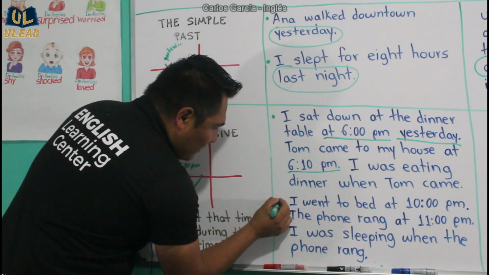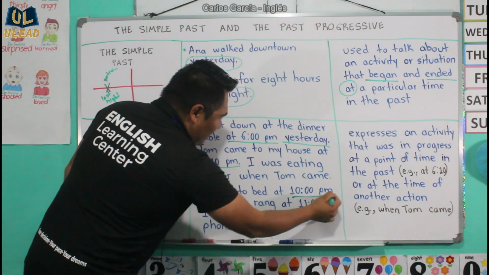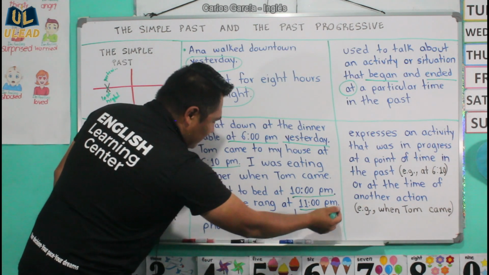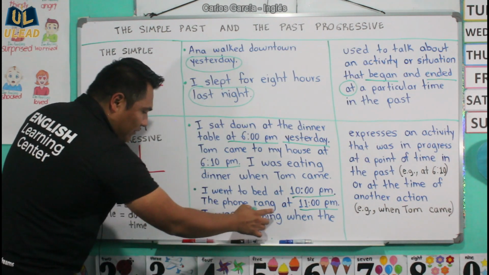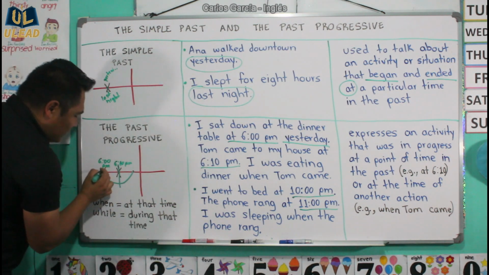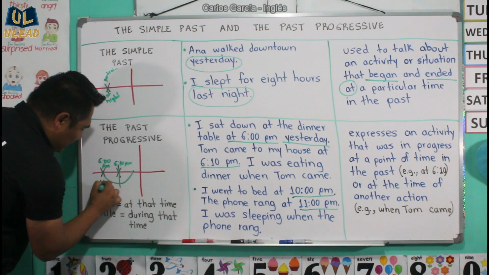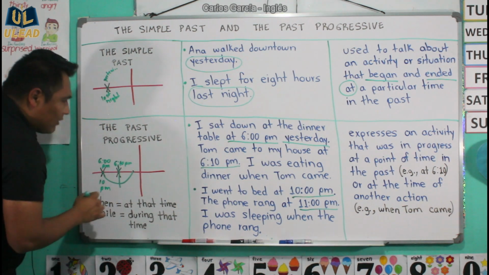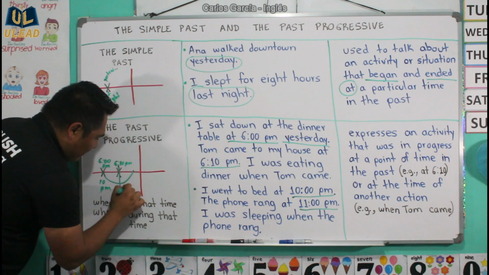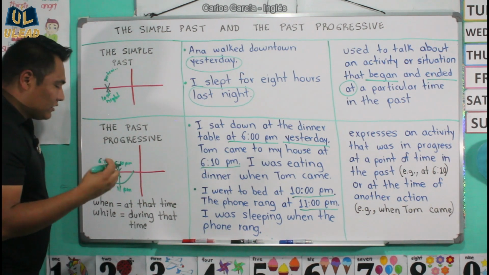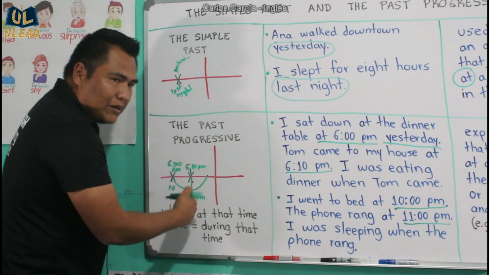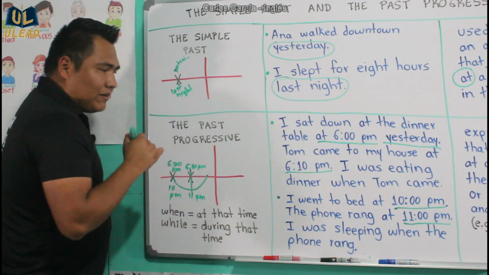Now the second one. I went to bed at 10 p.m. The phone rang at 11 p.m. I was sleeping when the phone rang. Same situation. Imagine that here it's 10 p.m., and the phone rang when it was 11 p.m. Obviously, I was not going to sleep only 1 hour. I was going to sleep longer than that, but the phone interrupted. It rang at 11 p.m.